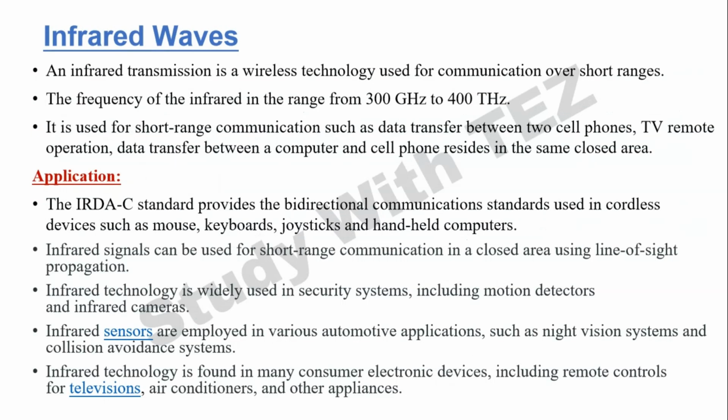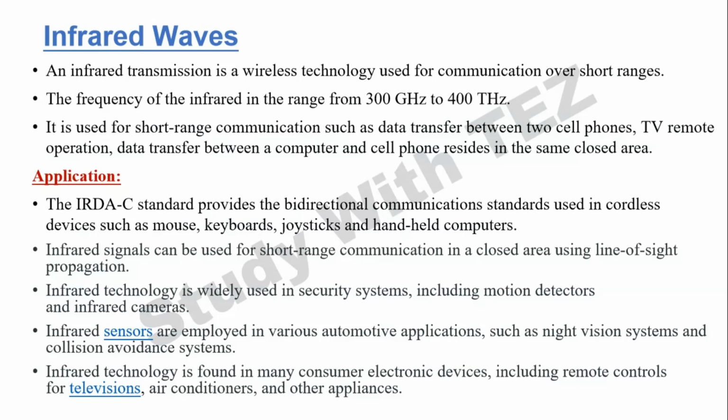Next, coming to infrared waves. Here, infrared transmission is basically used for short ranges. The frequency of infrared ranges from 30 gigahertz to 40 terahertz. Since it is used for short range communication, like data transfer between two cell phones, TV remote operations, and data transfer between the computer and cell phones which reside in the same closed area, very nearby. An application of this is the IrDA standard, which provides bidirectional communication used in cordless devices like mouse, keyboards, joysticks, and handheld computers.